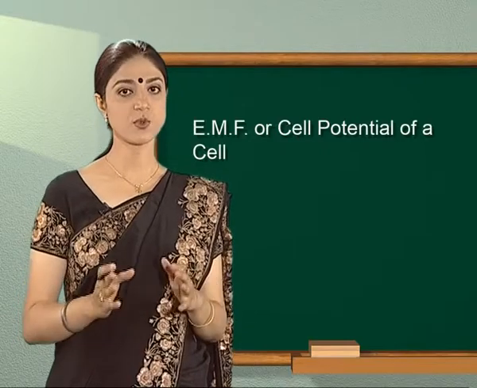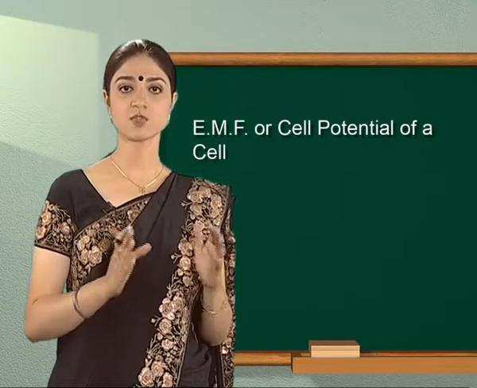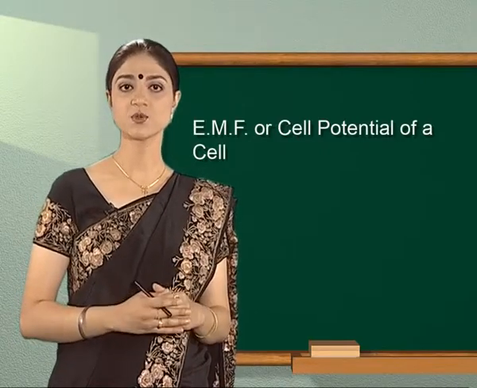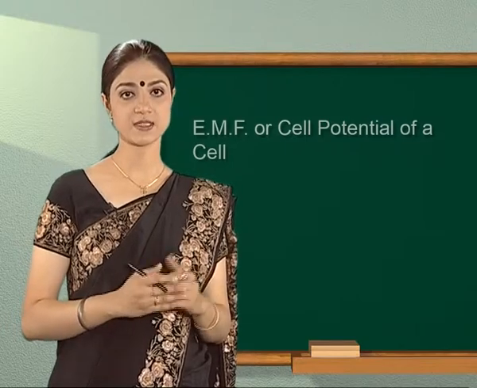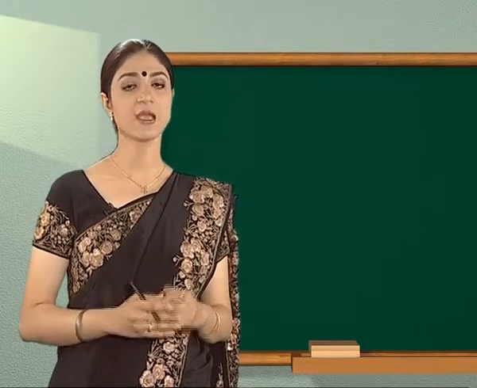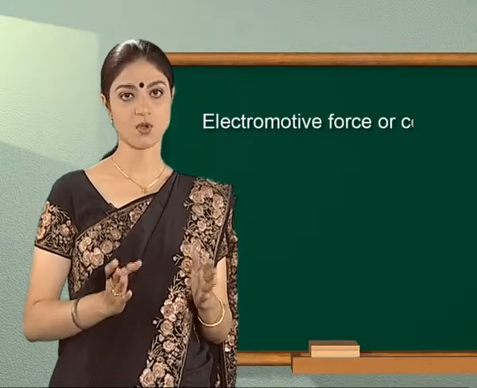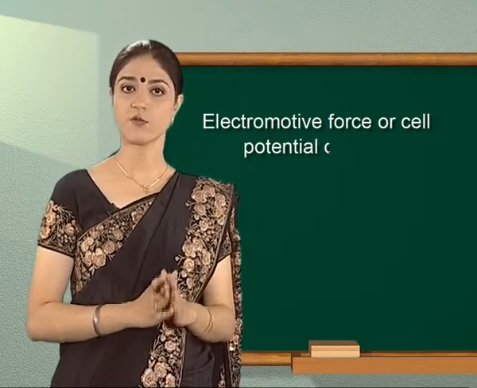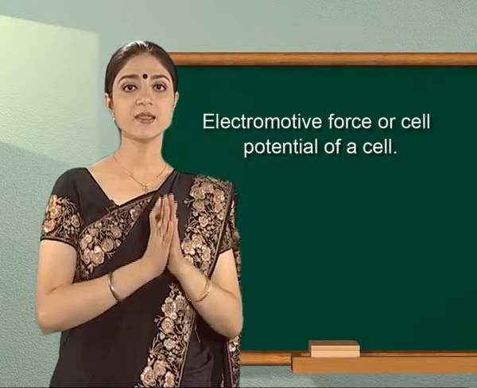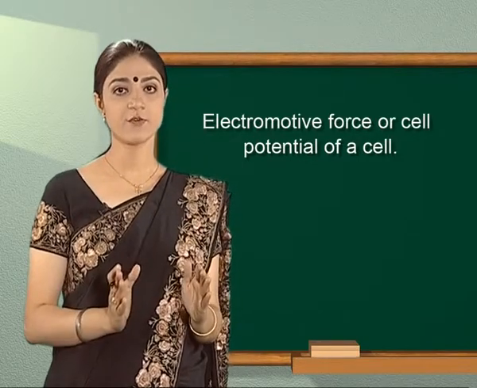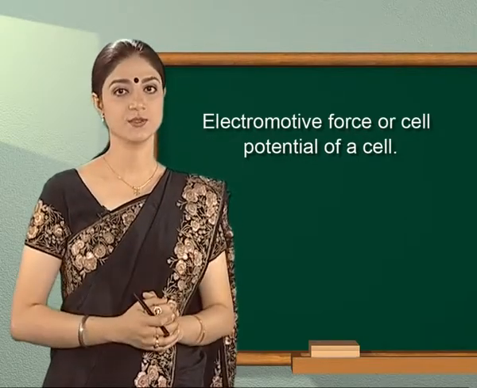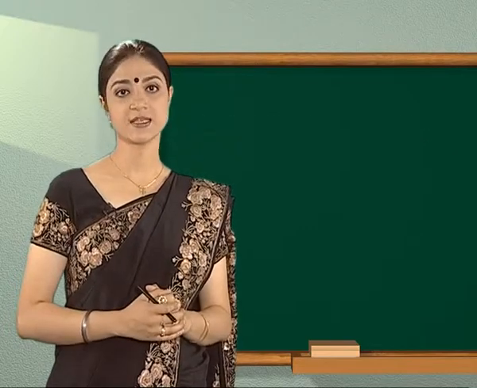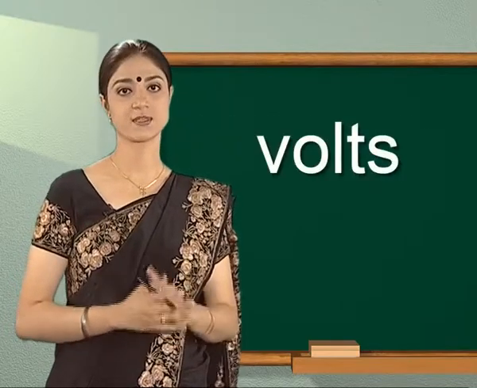The difference between the electrode potentials of two electrodes constituting an electrochemical cell is known as electromotive force or cell potential of a cell. This acts as a driving force for the cell reaction. The potential difference is expressed in volts.